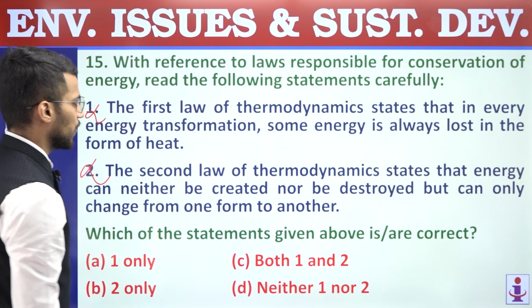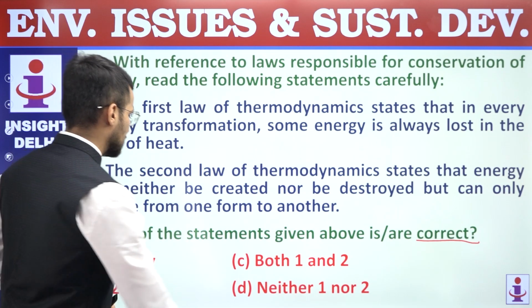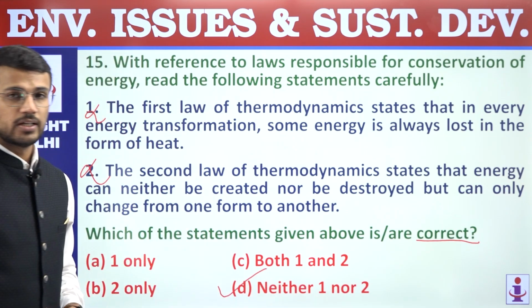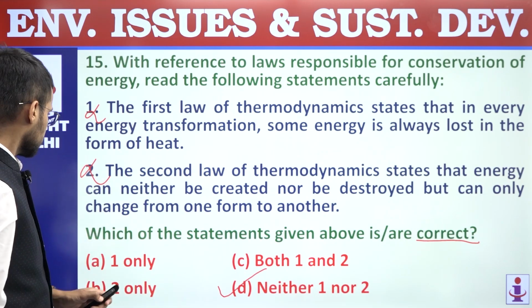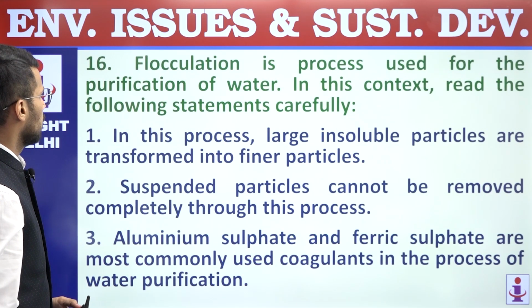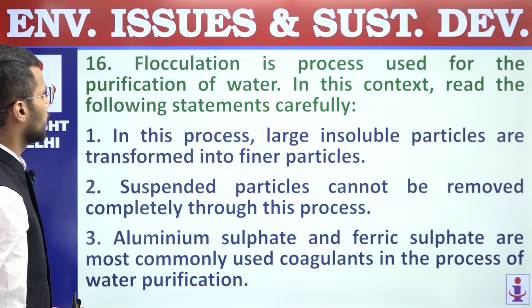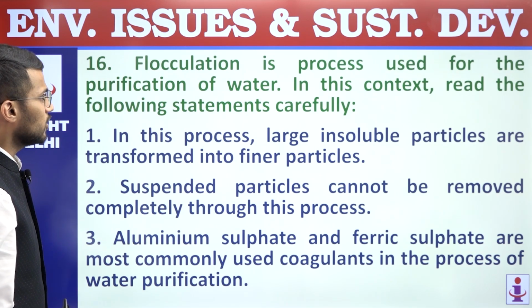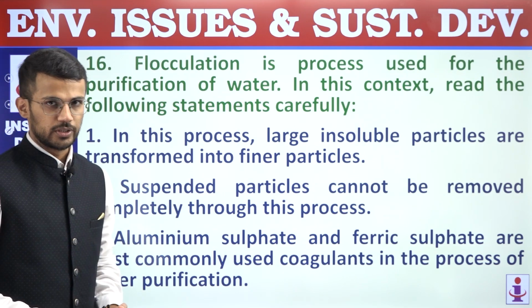So we are supposed to find out correct statements, but none of them are correct, and hence answer is D, neither 1 nor 2. Question number 15, answer is D. Next, 16th. Flocculation is a process used for purification of water. In this context, read the following statements carefully.